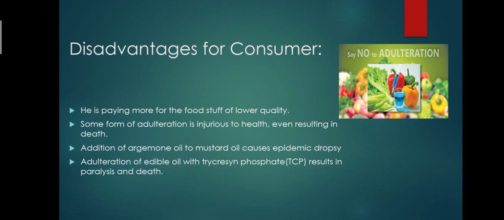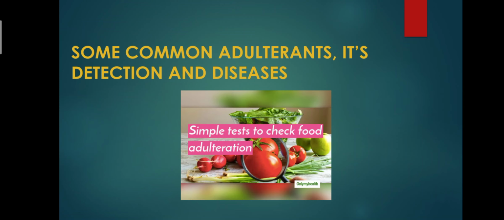So what are the disadvantages for a consumer? He is paying more for foodstuff of lower quality. Some forms of adulteration are injurious to health, even resulting in death. Addition of argemone oil to mustard oil causes epidemic dropsy. Adulteration of edible oil with tricresyl phosphate results in paralysis and death. Some common adulterants, their detection and diseases.